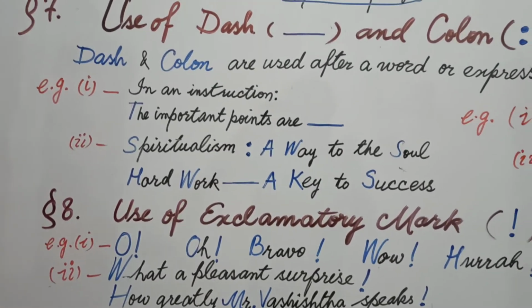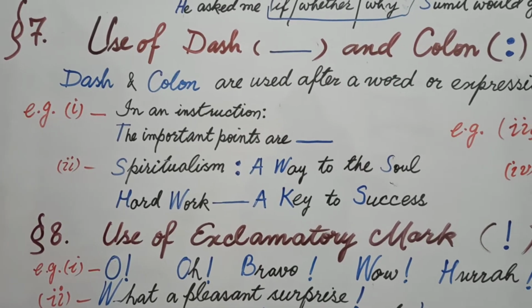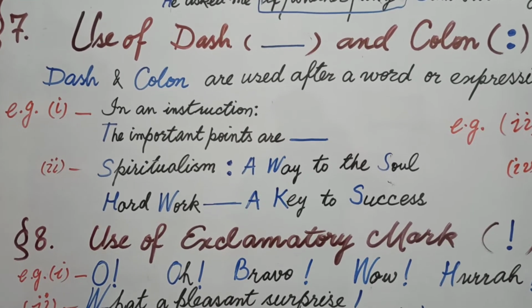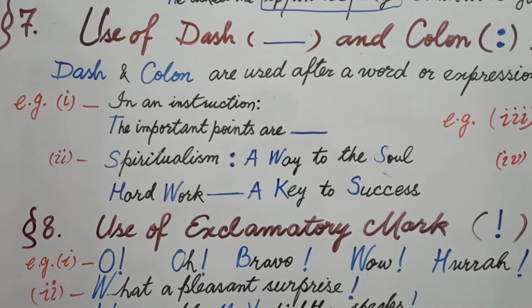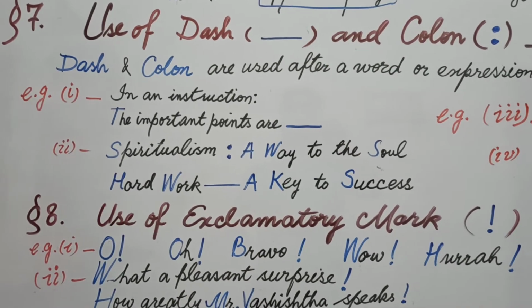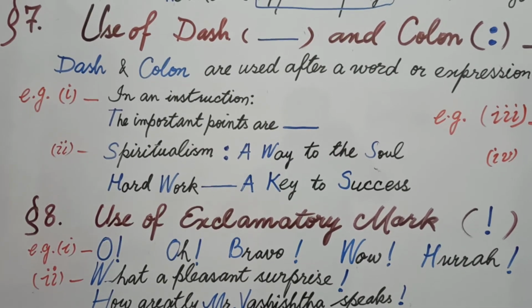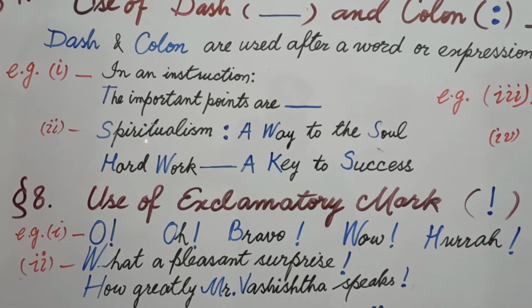Sometimes students, we have a comprehensive question and we have to give a suitable title to that passage. Sometimes we have a title without such a combination. Suppose you say a successful king, a wise king, but sometimes we have a very figurative answer. Then students, we write spiritualism.